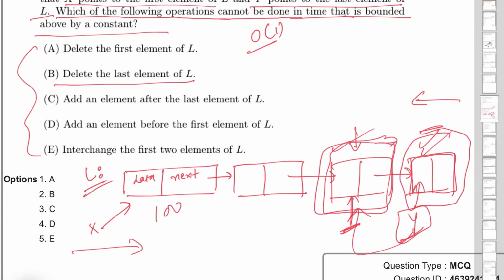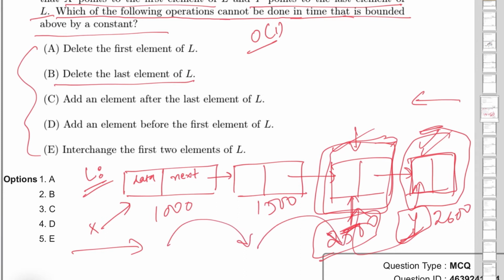So let's assume that this is 1000, this is 1500, this is 2500, and this is 2600 memory location. So to achieve this memory location, I have to come from this node to this node, and this node to this node, right? So I have to traverse, in worst case, the entire linked list to achieve this penultimate node, right?